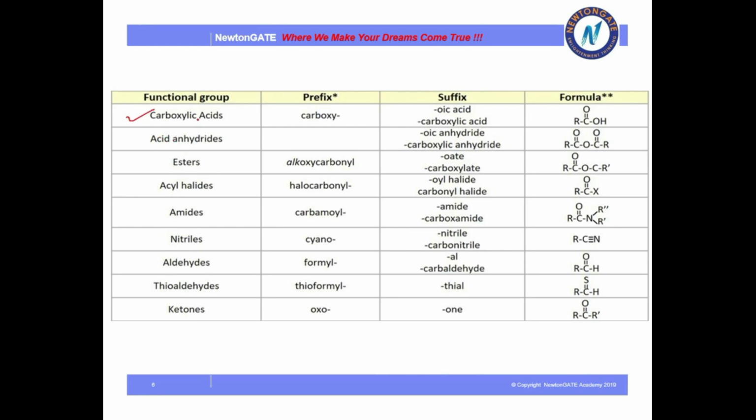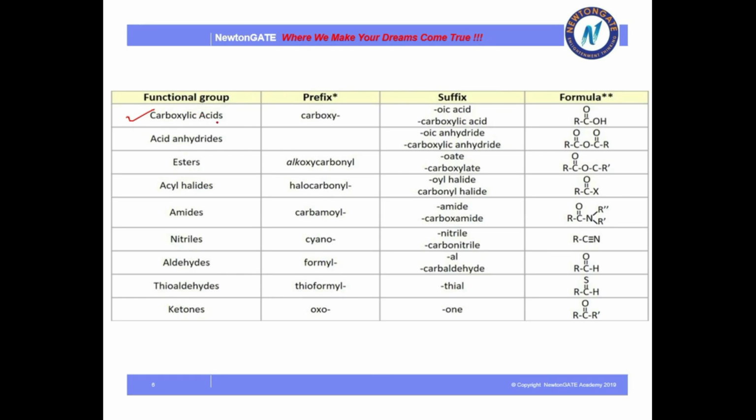We can use the functional group as a prefix or suffix, which I will explain when I show you how to name an organic compound. First let's see the prefixes and suffixes of the functional groups with their symbols. These are the list of the functional groups and their prefixes and suffixes.